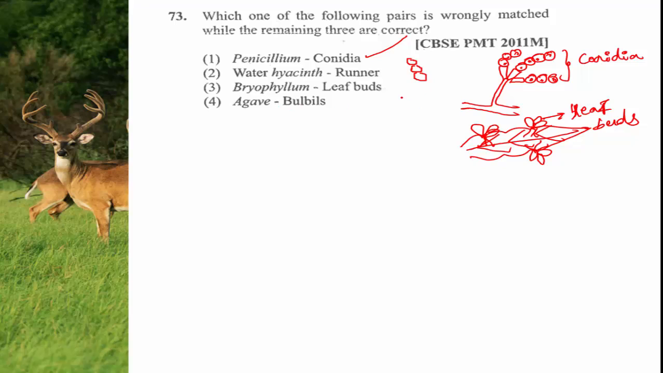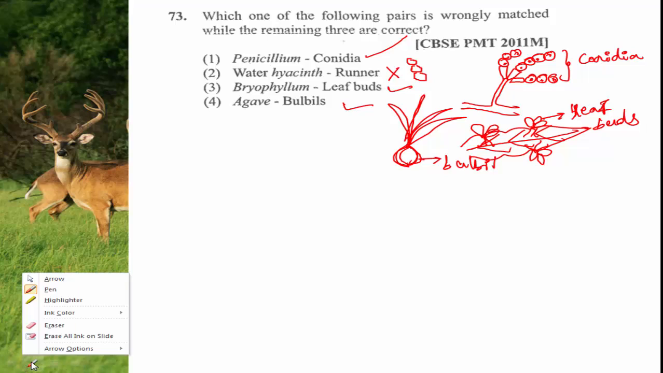And in case of Agave, Agave is also a succulent plant with different leaf colors. It is also succulent in nature, and it has bulbil. Bulbil is the asexual reproductive part in case of Agave. So all the three, Bryophyllum and leaf buds is correct, Agave and bulbil is correct. Then the only wrong one is water hyacinth and runner. Water hyacinth, this is commonly called terror of Bengal.